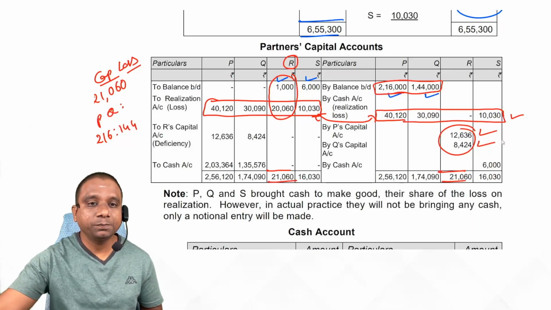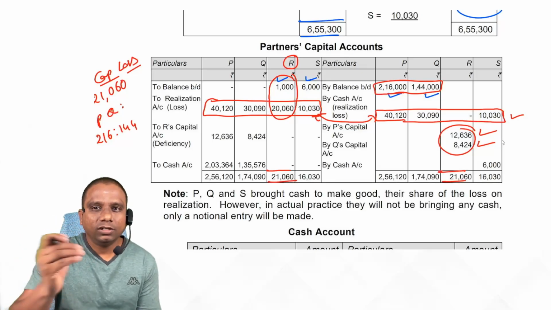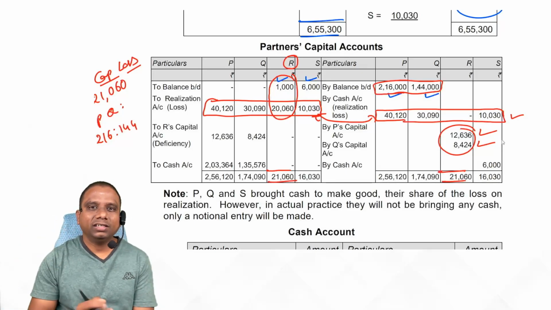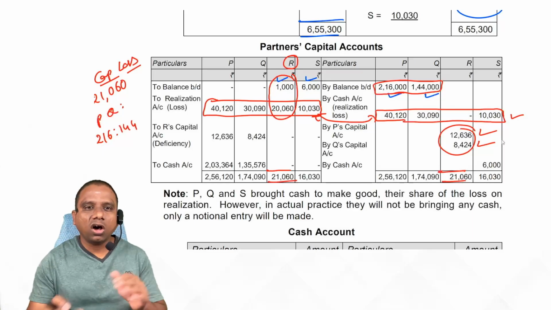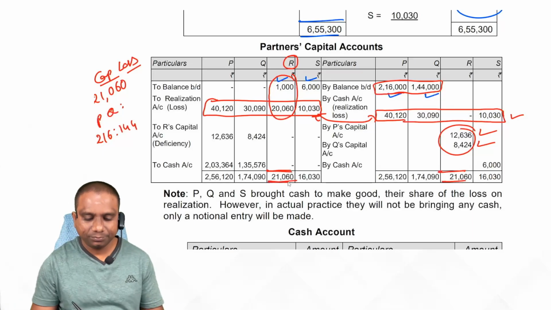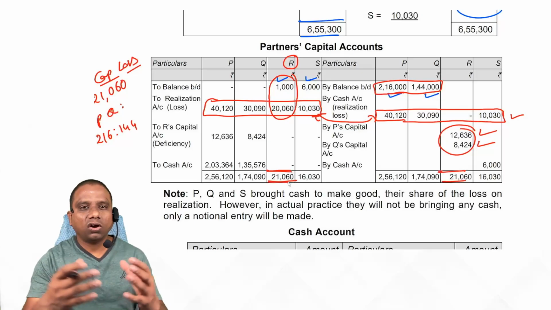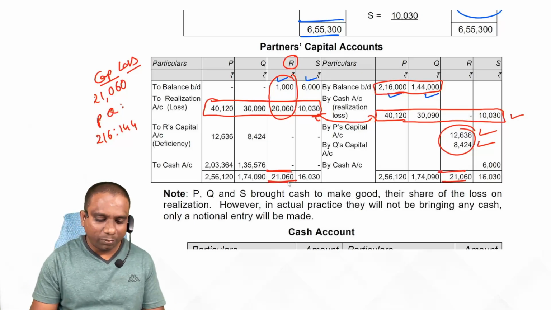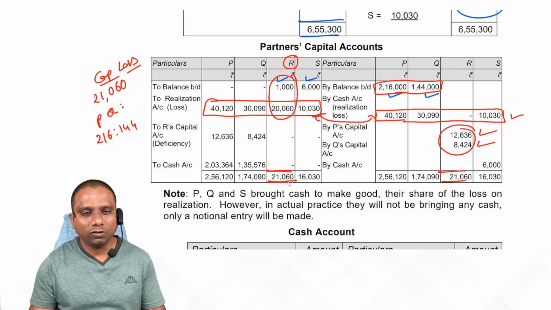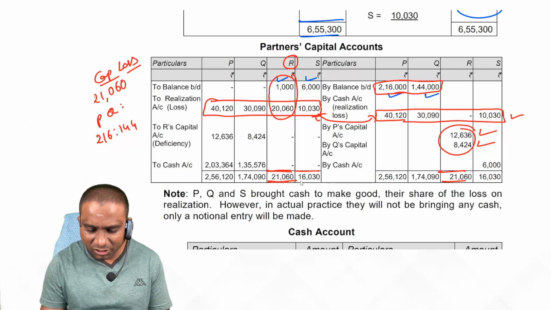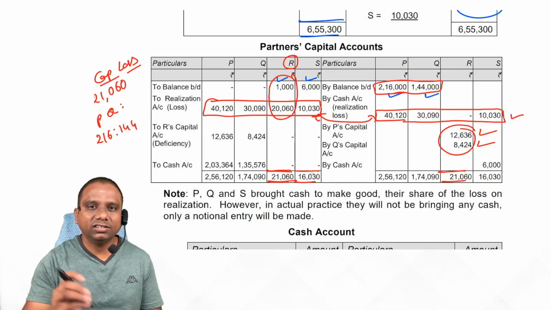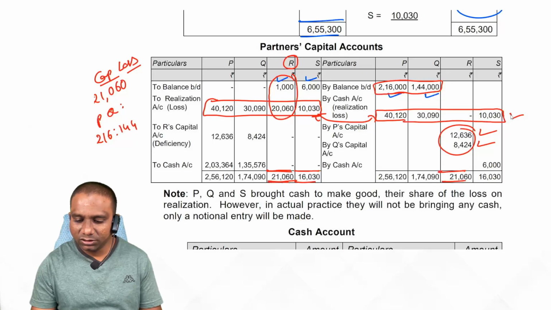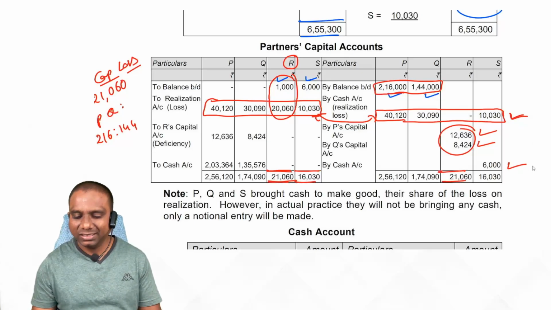What is the entry for this? P capital account debit, Q capital account debit, to R capital. This entry we post. With this, R capital account is completed. Now next, balance all partners' capital accounts: P capital account, Q capital account, S capital account. Here, S capital is showing a debit balance of 16,030 rupees, credit 10,030. So he should bring 6,000.